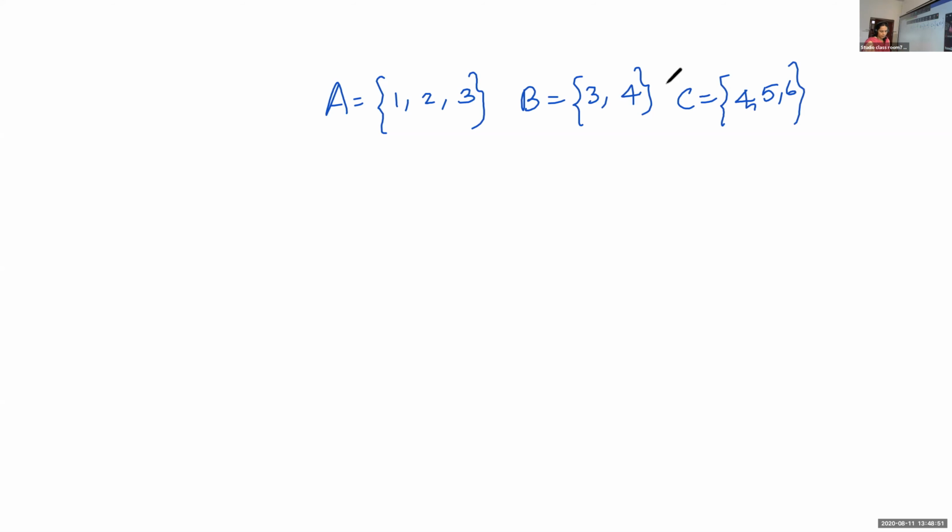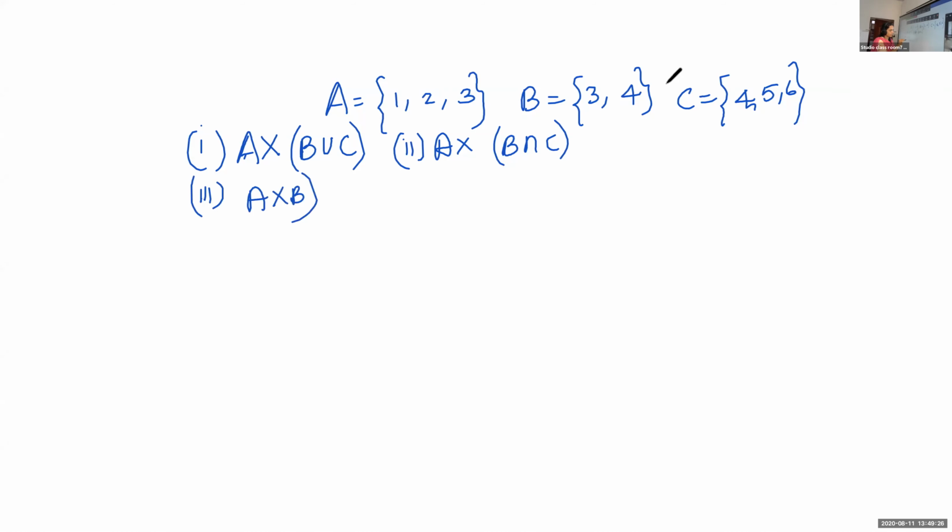Find: first one, A cross B union C. Second one, A cross B intersection C. Third one, A cross B intersection A cross C. Fourth one, A cross B union A cross C.